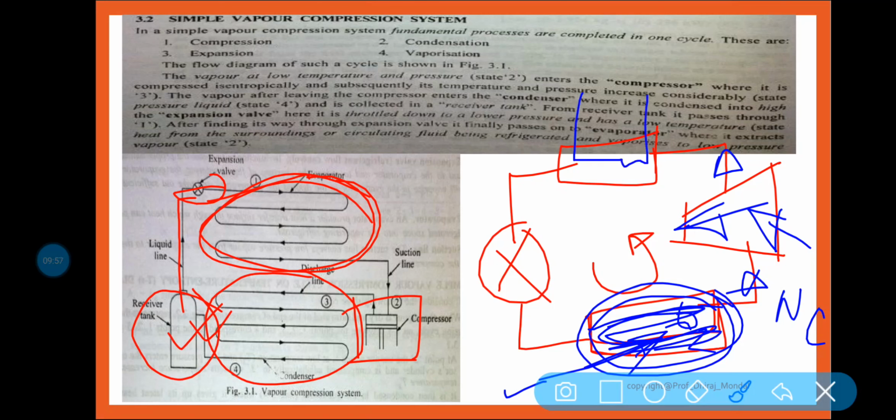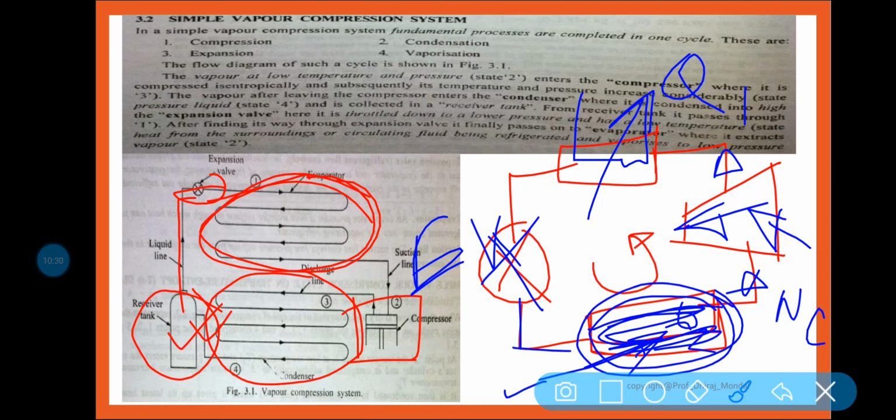When it enters the condenser, which is nothing but a heat exchanger, it is basically used to condense the refrigerant entering the system. So with the help of the condenser, Q1 amount of heat is rejected to the surrounding, and at the outlet we get high pressure, low temperature liquid refrigerant, and suddenly it is expanded in the expansion valve.